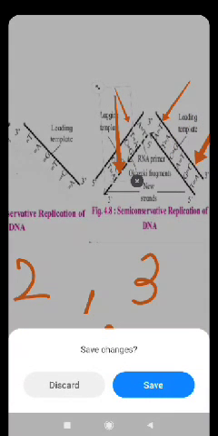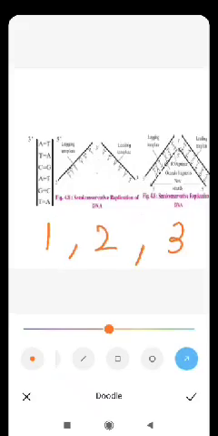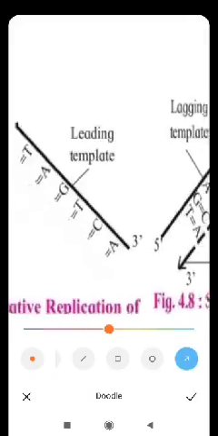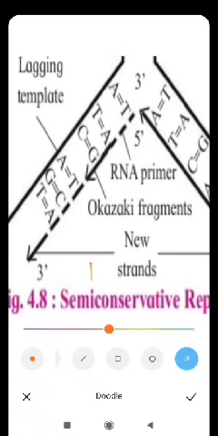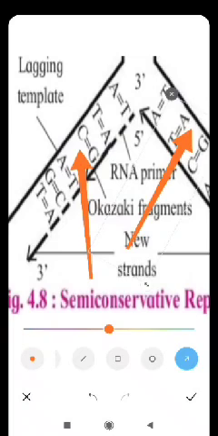So in this way you can see that from one DNA molecule, from one double stranded DNA molecule, there is formation at the end of two double stranded DNA molecules. Here this is 1, here this is 2. This is the process of replication of DNA, duplication of DNA, which is needed for the cell division.